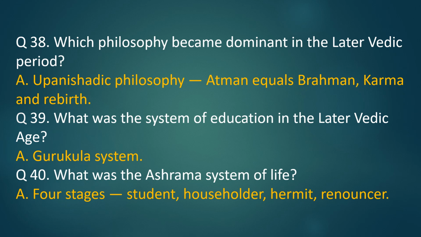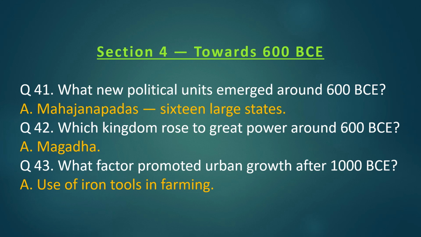Question 39. What was the system of education in the later Vedic age? Answer. Gurukula system. Question 40. What was the ashram system of life? Answer. 4 stages: student, householder, hermit, renouncer. Section 4, towards 600 BCE.